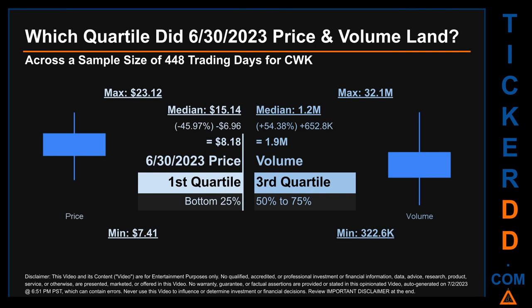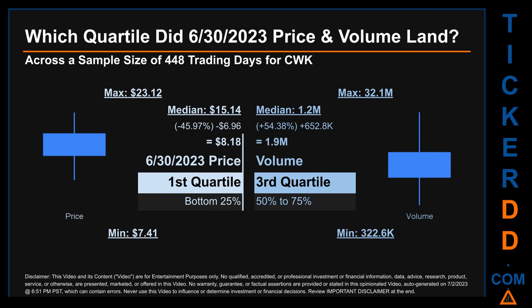Which quartile did June 30th, 2023 price and volume land? Across a sample size of 448 trading days, the maximum end-of-day price for CWK was $23.12 while the minimum was $7.41. Within that price range, June 30th, 2023 price of $8.18 landed within the first quartile, meaning it was within the bottom 25% of all sampled end-of-day prices. The day's volume landed within the third quartile, that is within the 50% to 75% range of all sampled daily volume, which saw a max daily volume of 32.1 million and a minimum of 322.6 thousand.